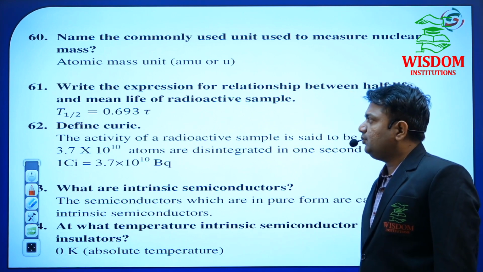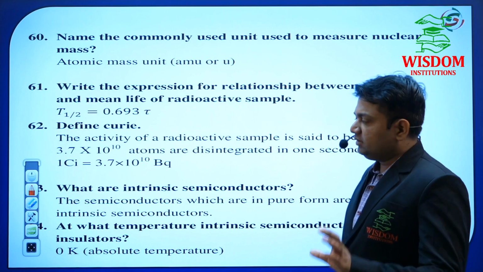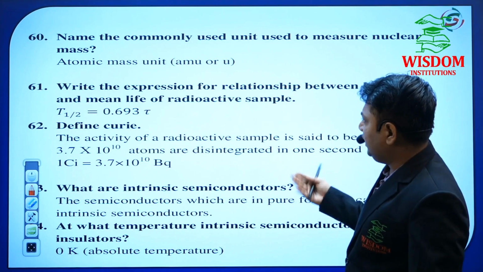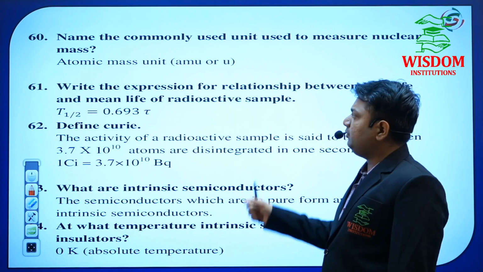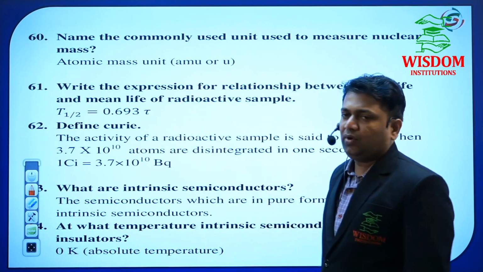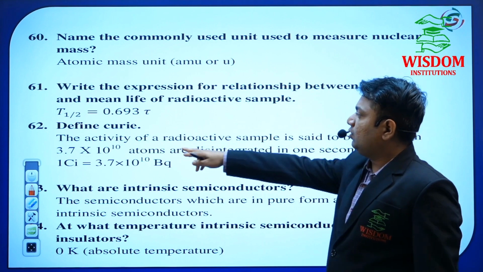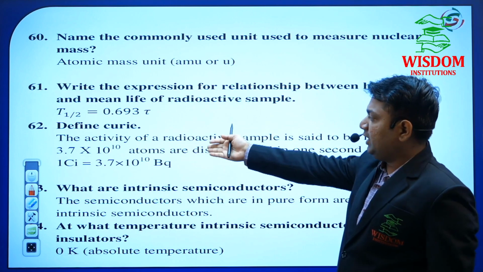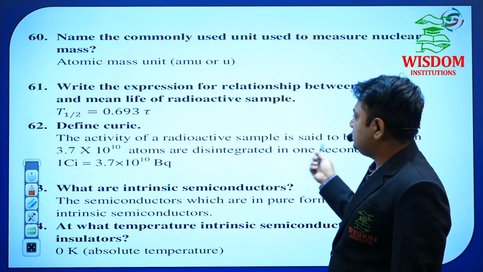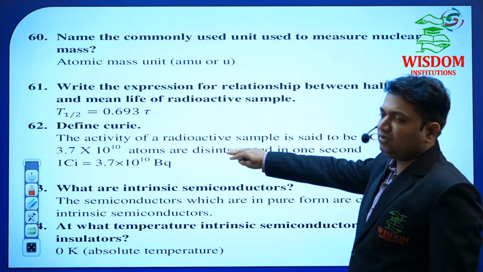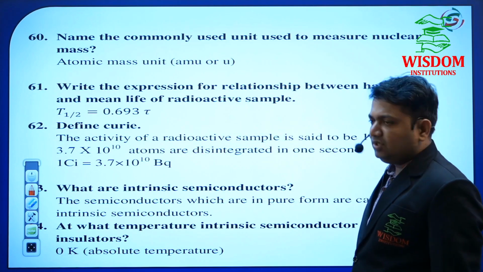This is also important, because he may ask the derivations for half-life for 2 or 3 marks, or mean life for 2 marks. And if he asks for 1 mark, then you have to write only a single line: T half is equal to 0.693 tau. Define curie. It may be asked for 1 mark. This is the important definition for curie. These 2 questions belong to nuclei.